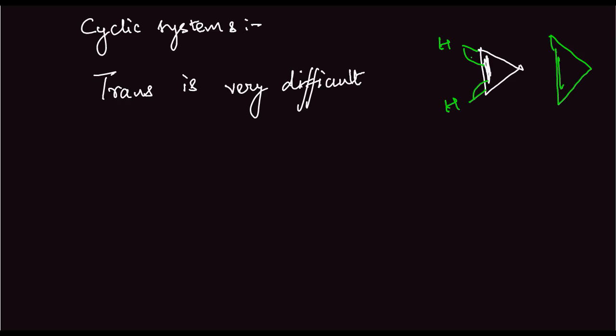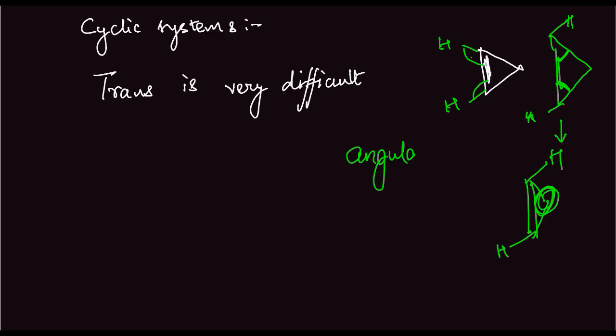Now, if we have something like this, with the double bond, this hydrogen here and this hydrogen here, this is not how it will actually look. It will then look something like this: double bond, carbon, hydrogen, and the same carbon here, and hydrogen. So this carbon is actually the bridge carbon. It is very difficult to maintain this angle here. This angle becomes very high and this angle becomes very high, and there is a lot of angular strain.